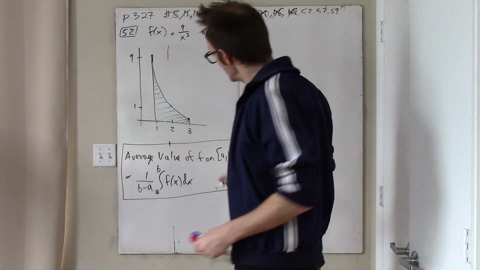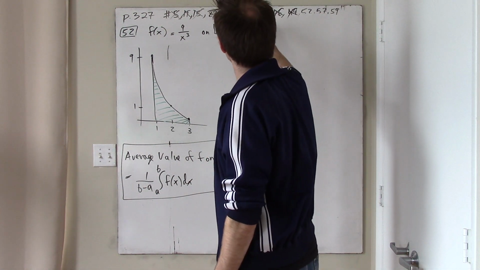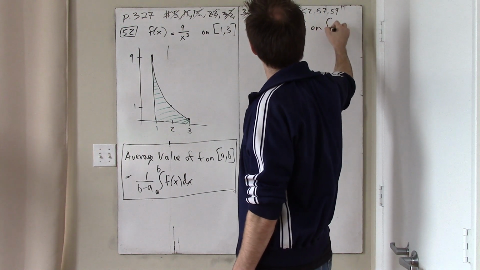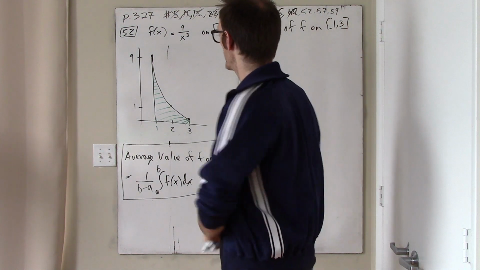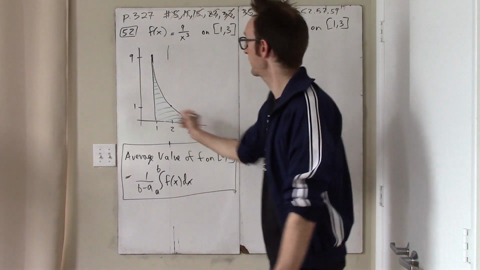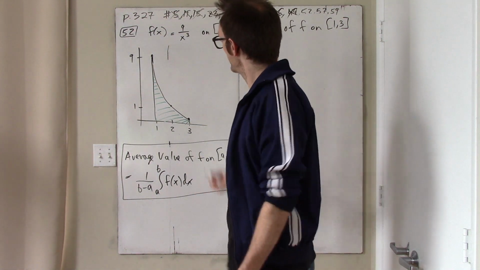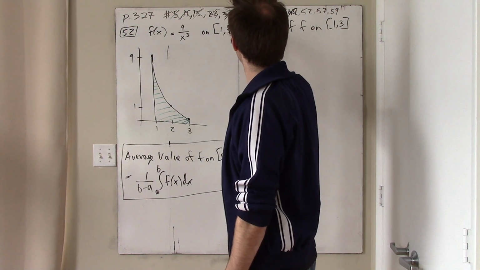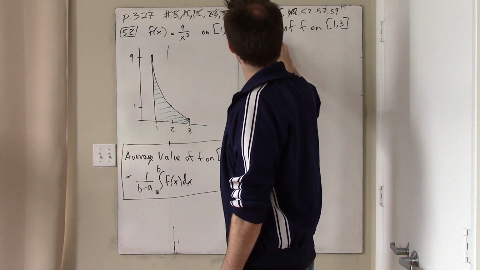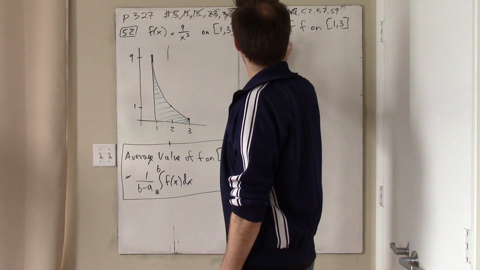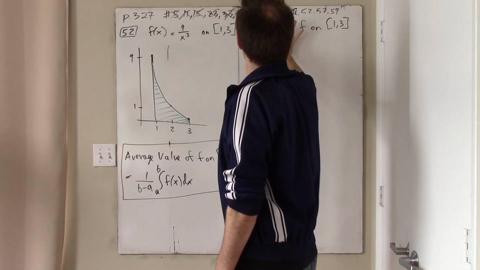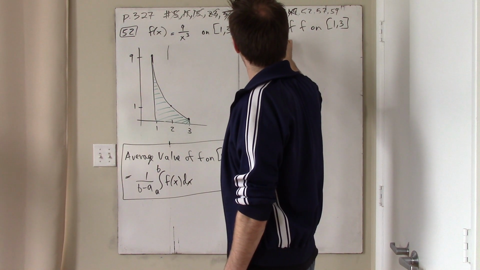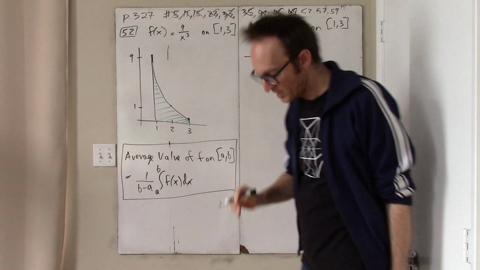All right, so that's the first step. The first step is let's just find the average value of f on the interval 1, 3. How do we do that? Well, the width of the interval is 2, and then we just need to take the integral basically, right? We take the integral from 1 to 3 of 9 over x cubed, and then after doing that, we're going to divide by 2.